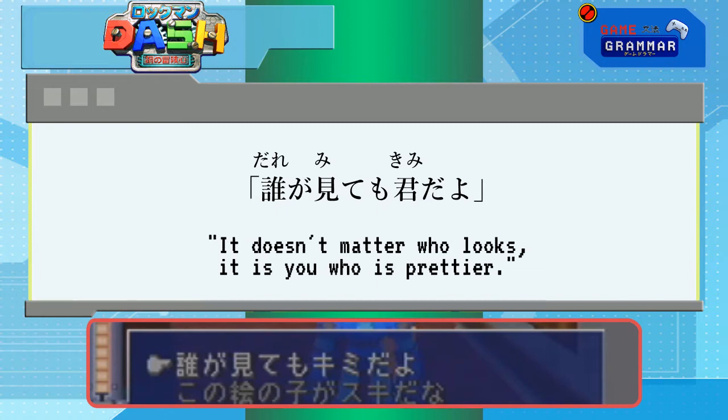Obviously, Rock doesn't say the word pretty in Japanese, but that is what they're talking about, and in English, we finish our sentences. Sometimes, at least.